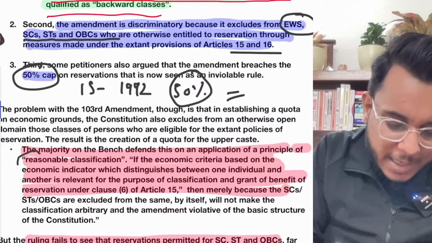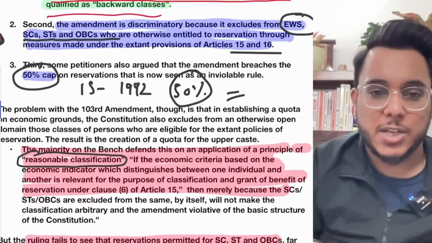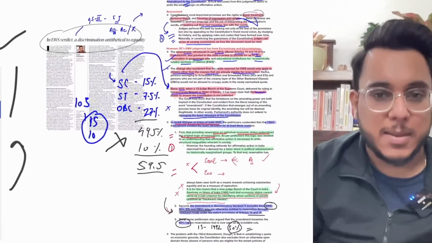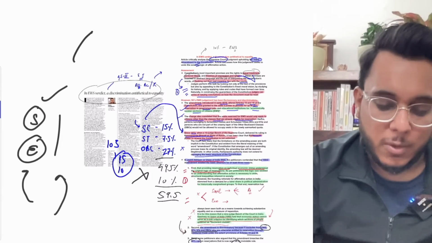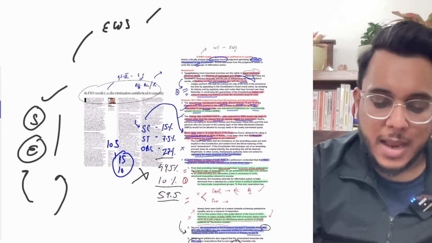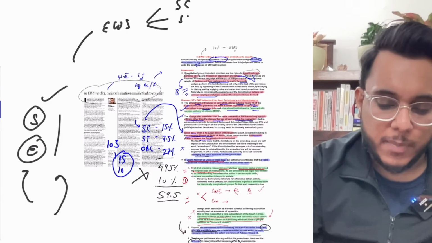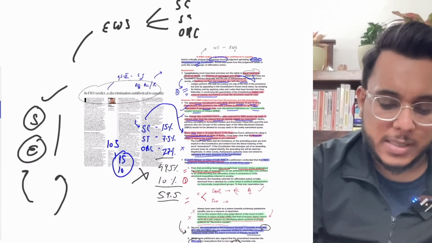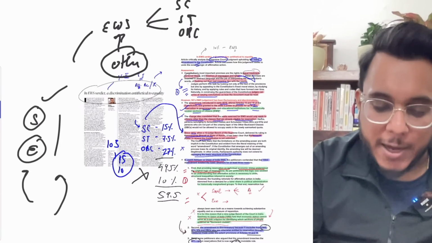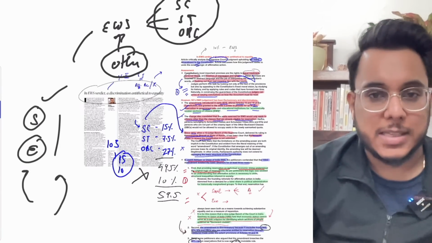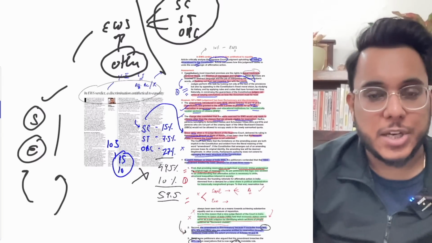So there is a reasonable classification. In reasonable classification, guys, it has been provided that some categories can be treated differently. Right now within the EWS reservation, SCs, STs and OBCs are not included. Others are included. So a group has been treated differently than the other group of SCs, STs and OBCs. So a kind of classification has been made.